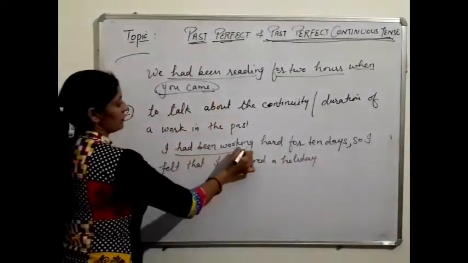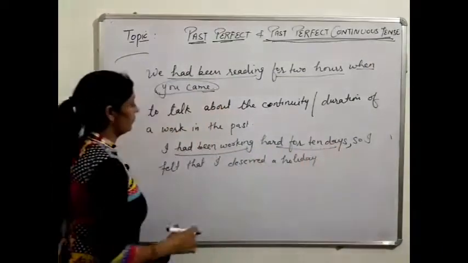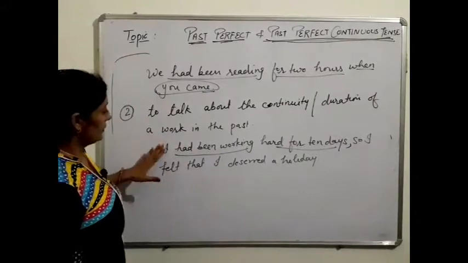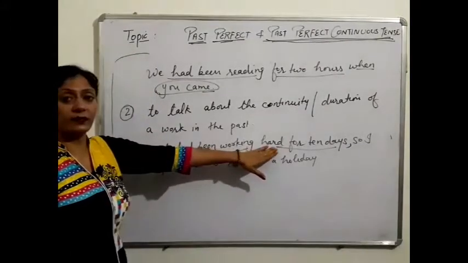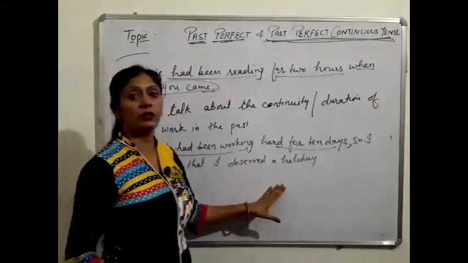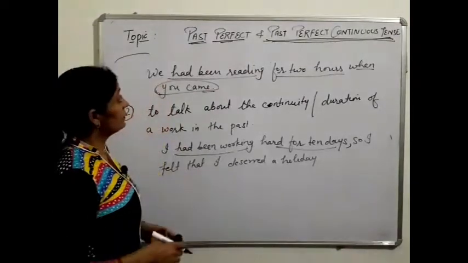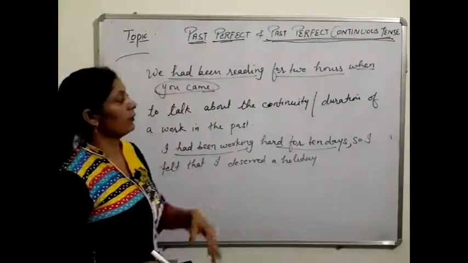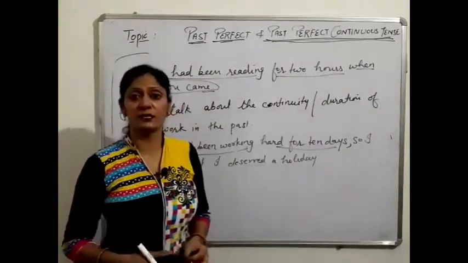Here the person is talking about the continuity of work. In past he had been working hard for 10 days, so he deserved a holiday. Yes, with this students, our past perfect and past perfect continuous tense is complete.